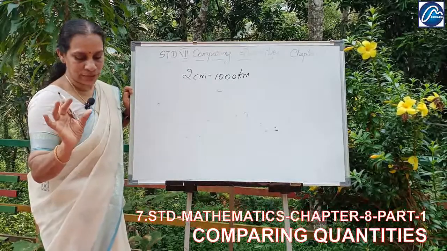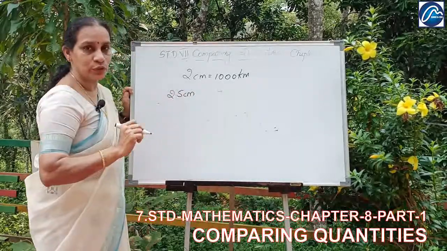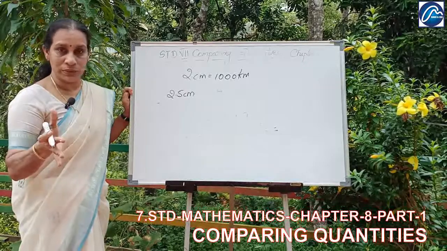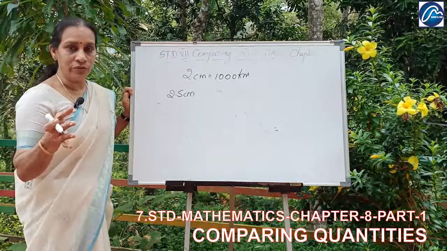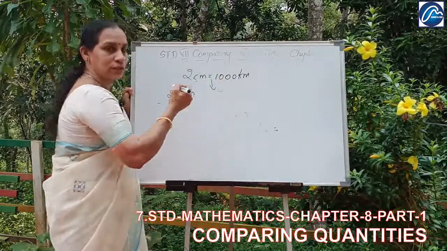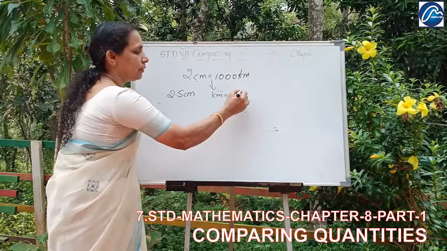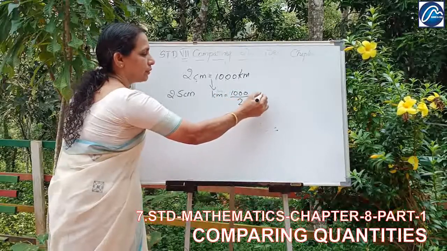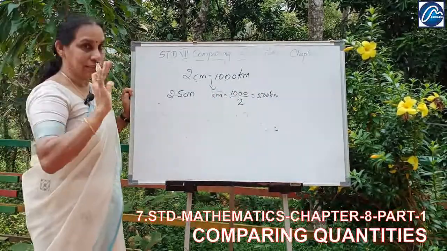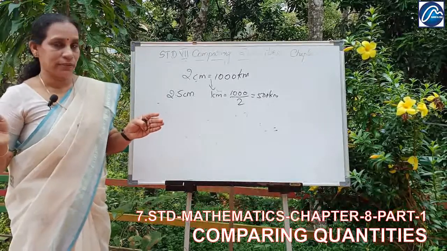The two places show 2.5 centimeter in the map. And what is the actual distance between these two places? So we want to find out the actual distance. We know that 2 centimeter is equal to 1000 kilometer. So what is 1 centimeter? 1000 divided by 2, 500 kilometer. That means in the scale, 1 centimeter means 500 kilometers.